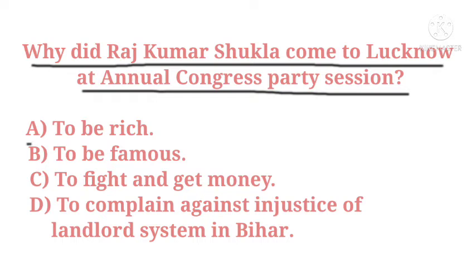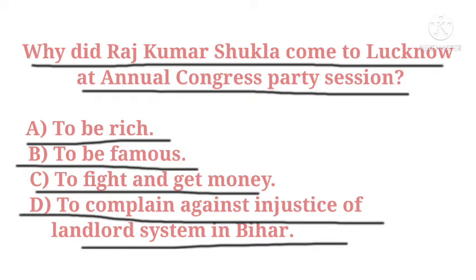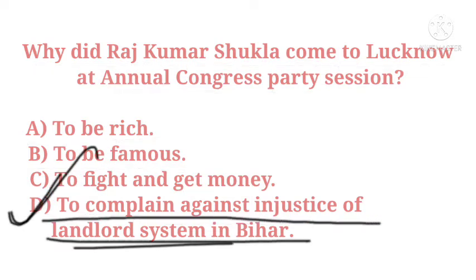Next question is, why did Rajkumar Shukla come to Lucknow at the annual Congress party session? Options are to be rich, to be famous, to fight and get money, to complain against injustice of landlord system in Bihar. The correct answer is to complain against injustice of landlord system in Bihar. This was the reason that Rajkumar Shukla came to Lucknow.